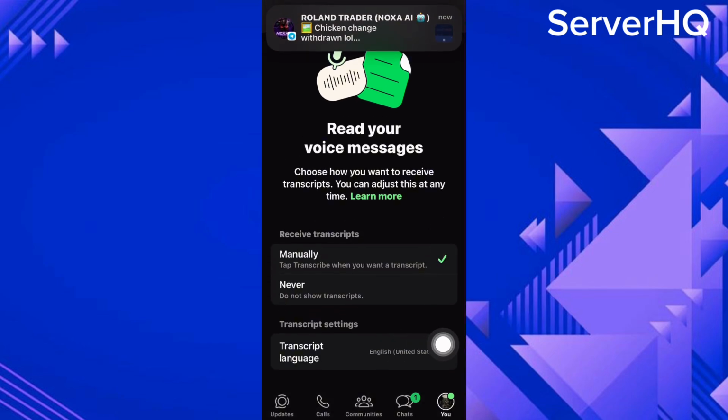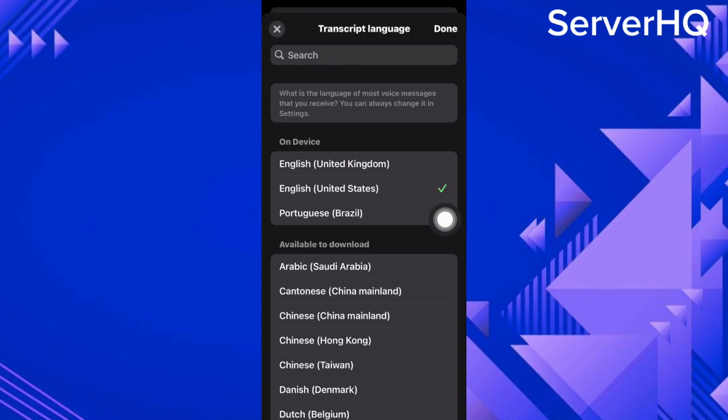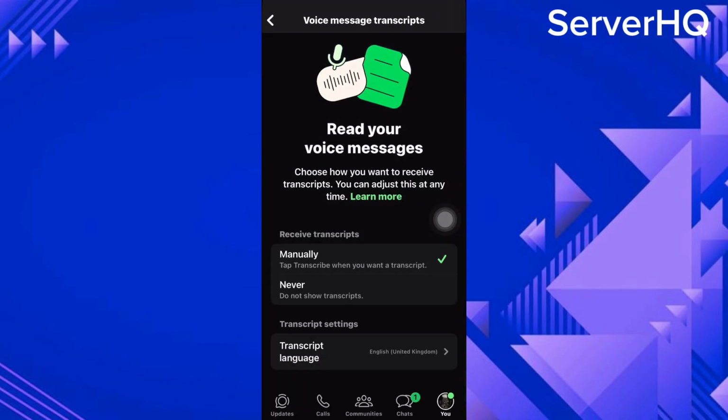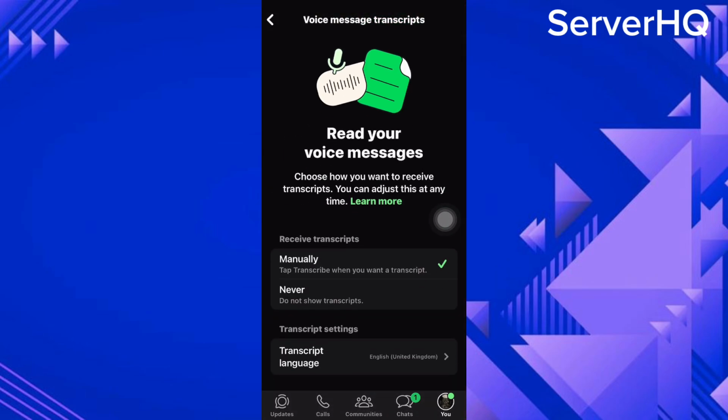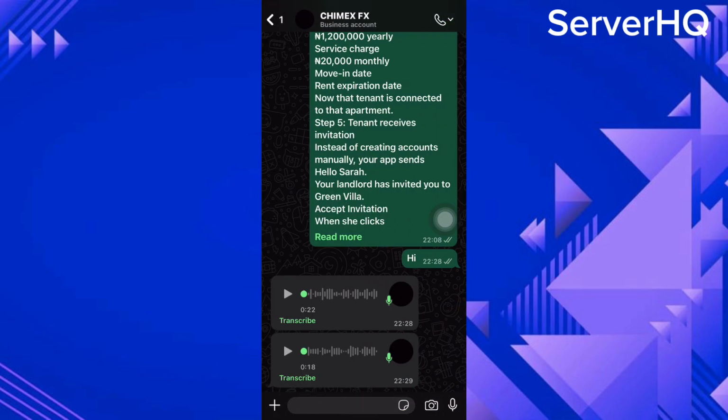Then I can choose any other language if I wish. Okay, let me just choose United Kingdom, and that's all right. So let's go back to my chats. Now I hope you can see this. So I can click on transcribe right now.